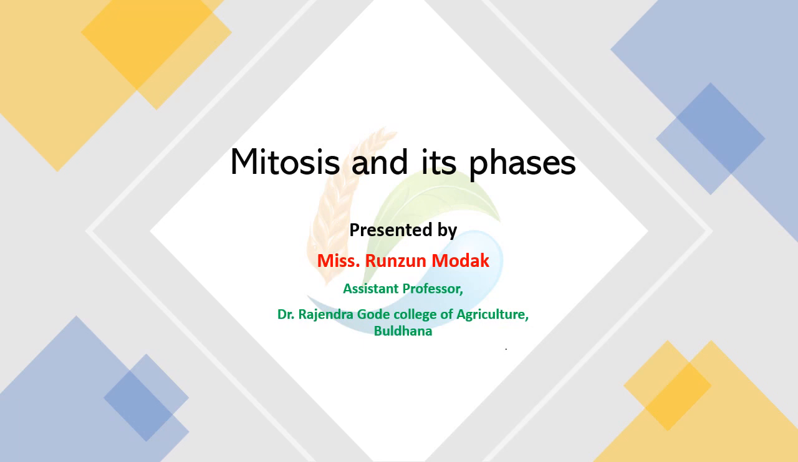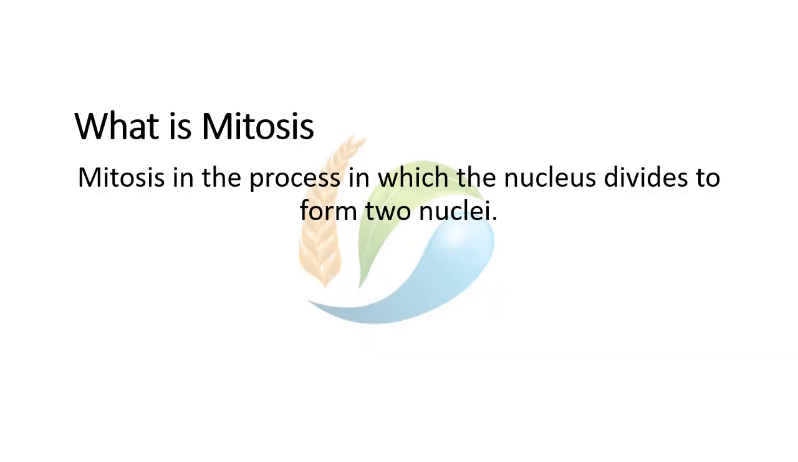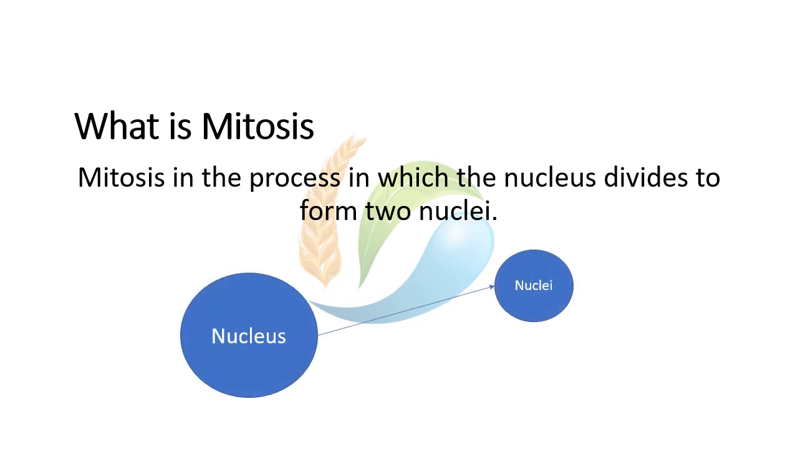Today we will be discussing the topic mitosis and its phases. So let's start. What is mitosis? Mitosis is the process in which the nucleus divides to form two nuclei. In other words, the formation of two daughter cells from a single mother cell. It is also known as somatic cell division or equational division. The term mitosis was first coined by Fleming in 1882.